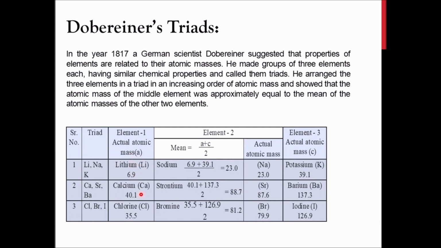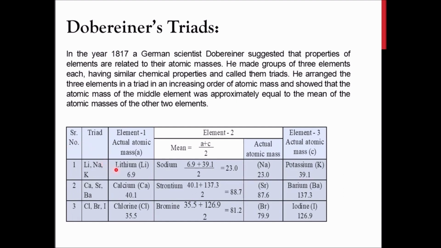He said that if you add the atomic mass of any two elements and take the average, or the mean, of it, whatever mean comes will be the atomic mass of another element. That three-element group was considered a triad. So he arranged the elements in a triad in increasing order of atomic mass and showed that the atomic mass of the middle element was approximately equal to the mean of the atomic masses of the other two elements.